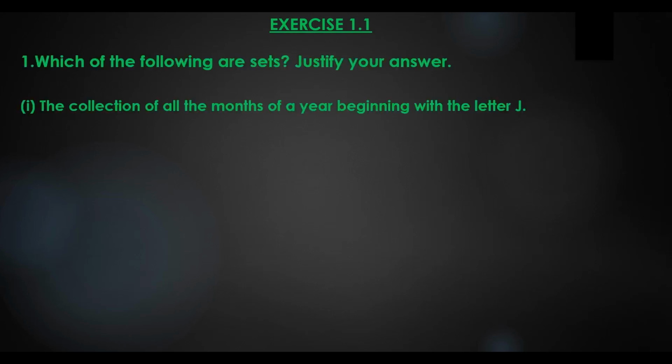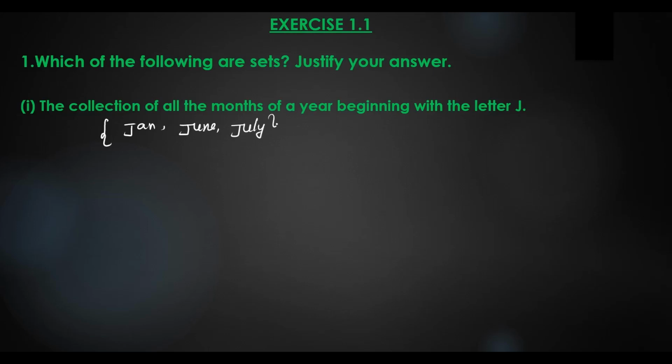Here, what is the first question? Which of the following are sets? Justify your answer. The first question: the collection of all the months of a year beginning with letter J. So, what are the months beginning with the letter J? We have Jan, June and July.